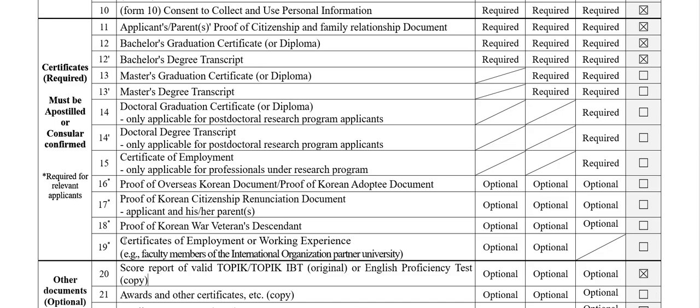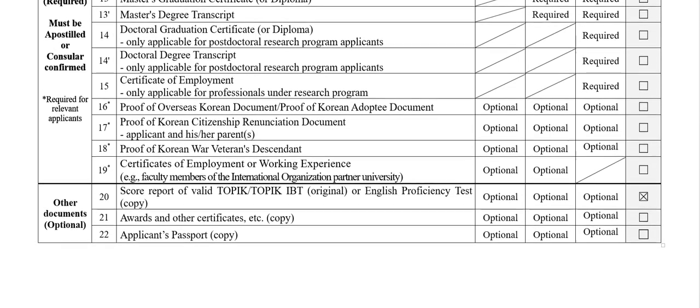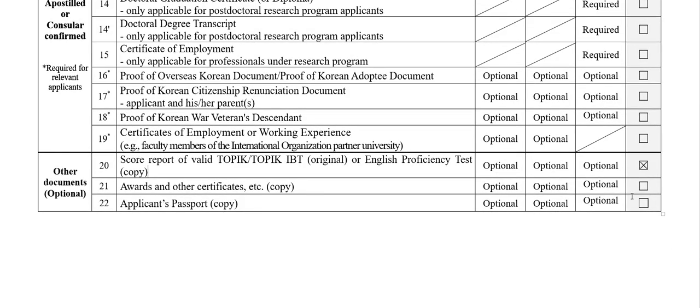You can submit either in number 21 or number 11, only for the passport copy, not other things. Sorry, number 22. And here also you have to check whatever you are submitting.